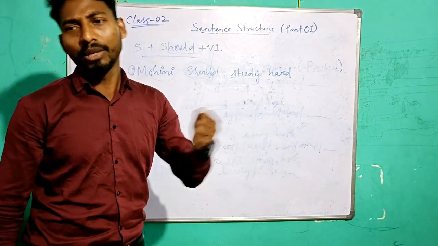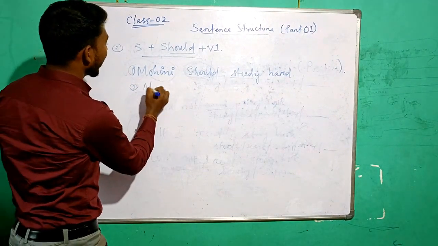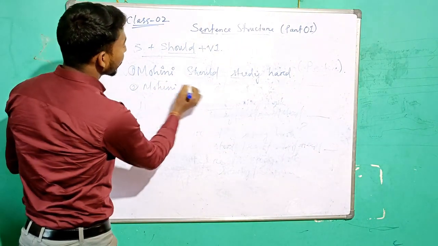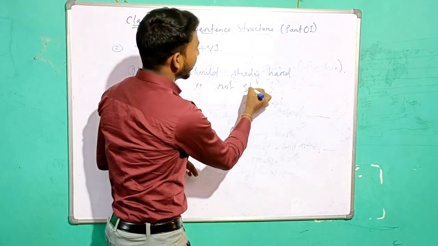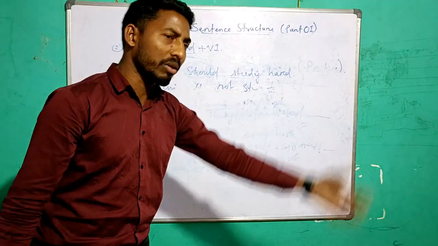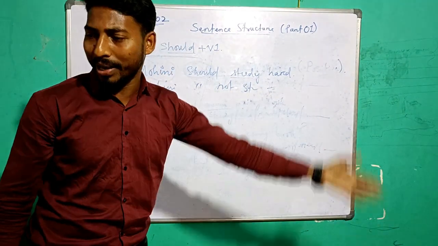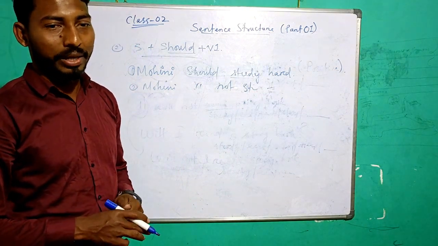Should not take healthy food. Should not eat what? Healthy food. Okay. So here what will be there? Mohini should not. We will use not. Study hard. Mohini should not study hard. Mohini should not go out. Mohini should not play cricket because she is a girl. She cannot play cricket. Like.